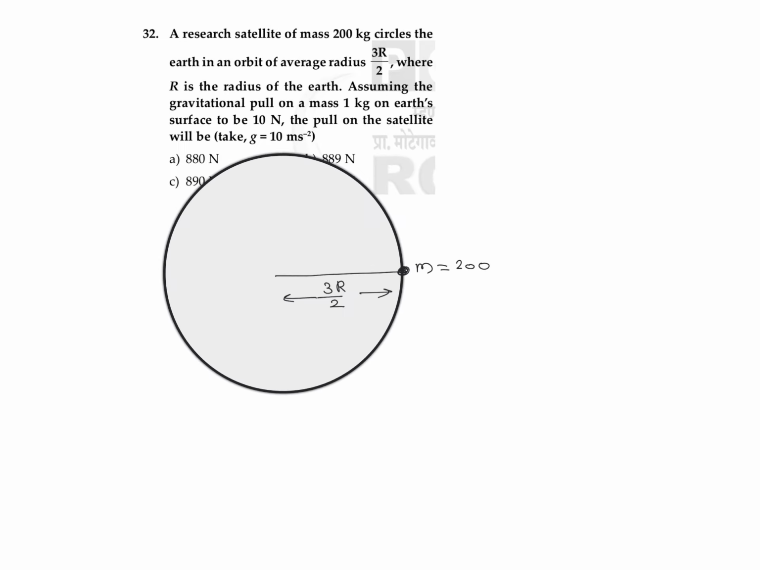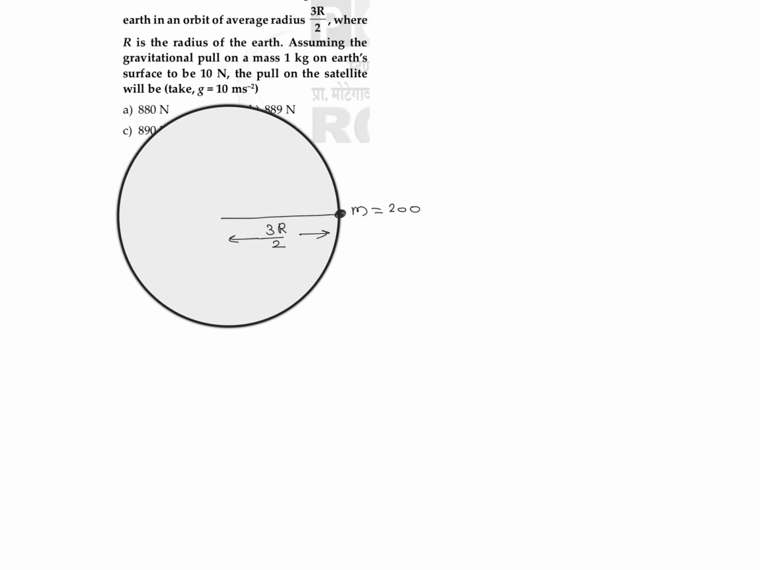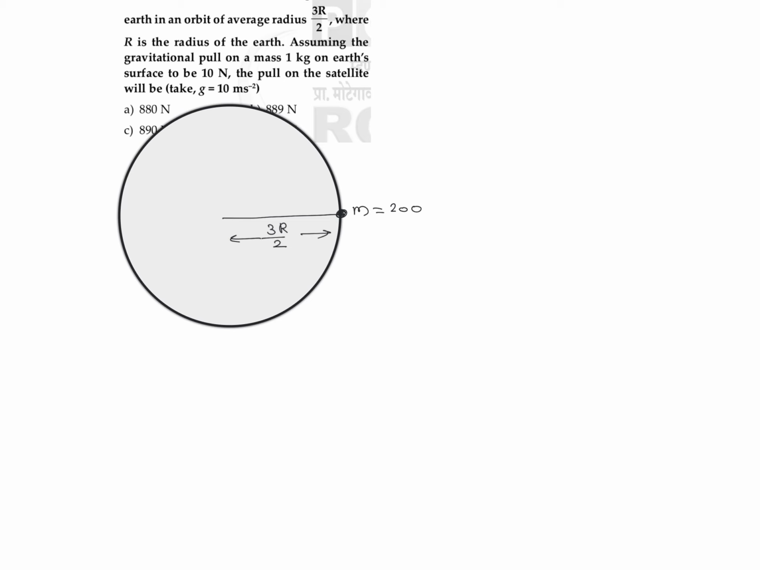And we need to find out the value of the pull on the satellite. So pull on satellite by the Earth is nothing but its weight, which we can take as mass into acceleration due to gravity. So we need to find out the value of acceleration due to gravity at a distance 3r by 2. So we can use that equation. Acceleration due to gravity is equal to GM divided by the distance square.